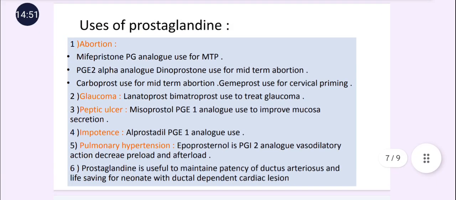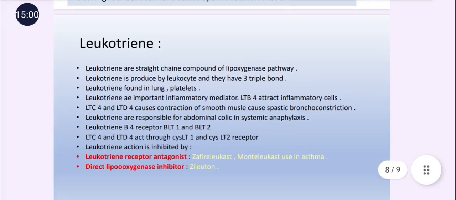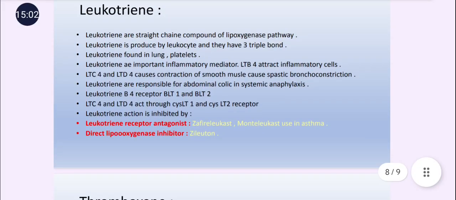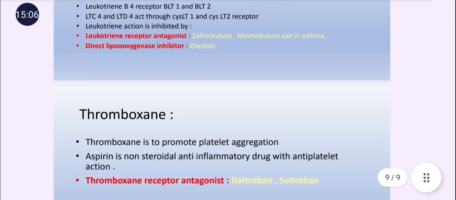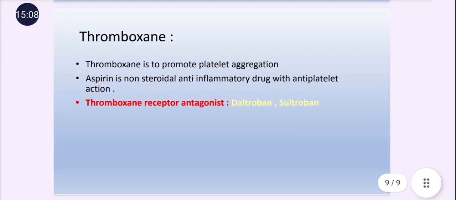Next, their uses are important, and their names are important: which drug is used in the treatment of which disease condition. And here the names of the antagonists of the leukotriene receptor or the antagonists of the thromboxane receptor are important parts of this topic.